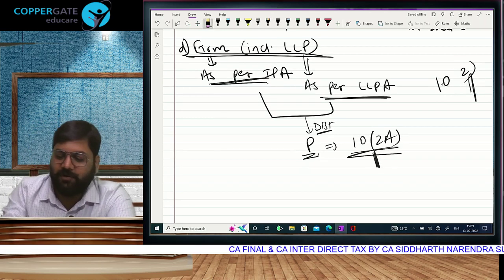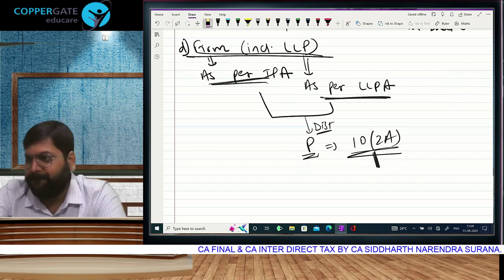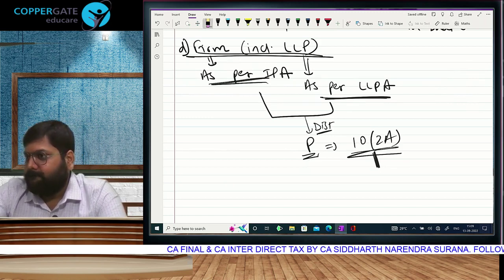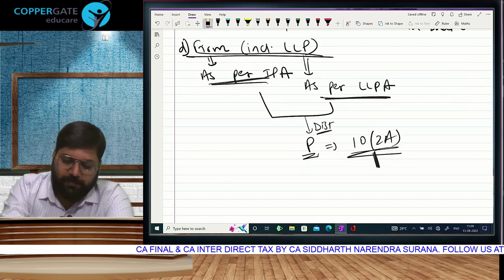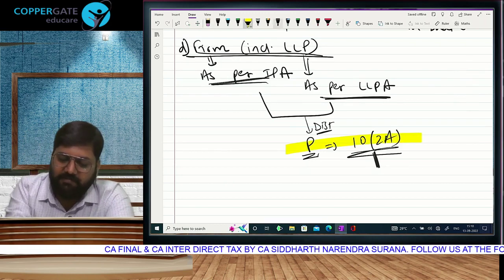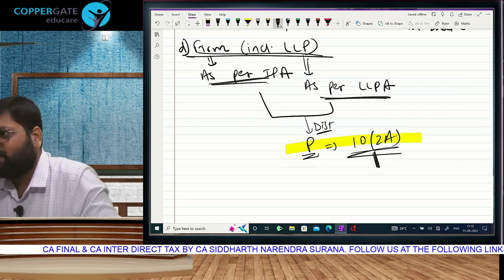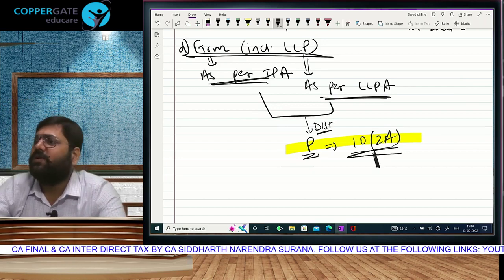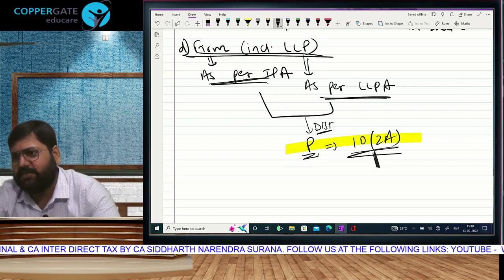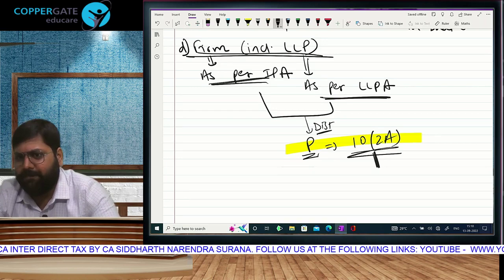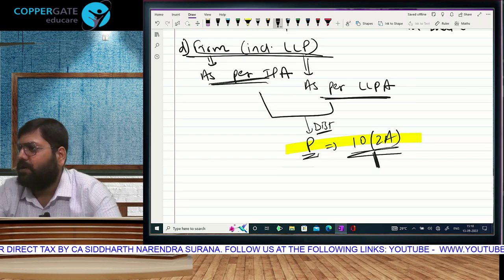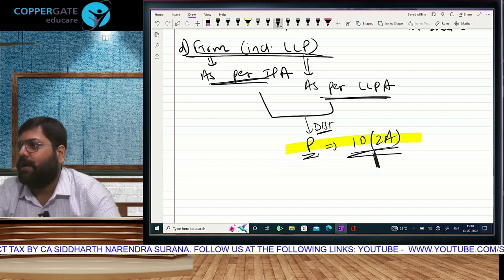I will not give you the logic this time. You will give me the logic. Why is this profit received by a partner from the firm exempt? Because the firm has already paid tax. HUF has paid tax, so the share will be exempt for the member, and the firm has paid tax, so the share of profit will be exempt for the partner.